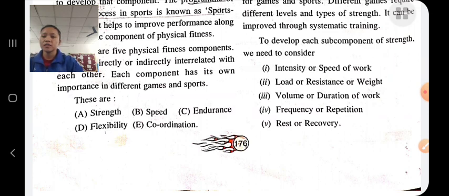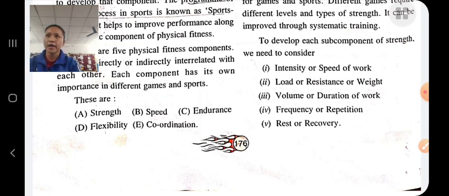Endurance is the ability of an individual to do an activity for a long period of time without any fatigue. There are two types of endurance: short-term endurance and long-term endurance.